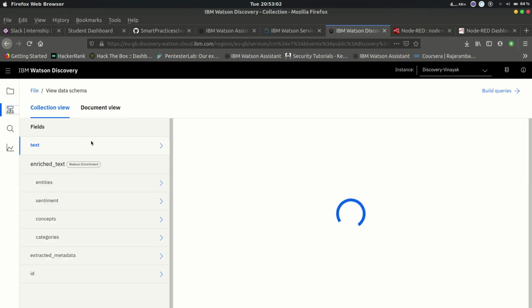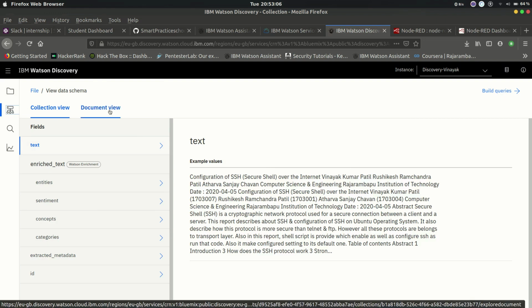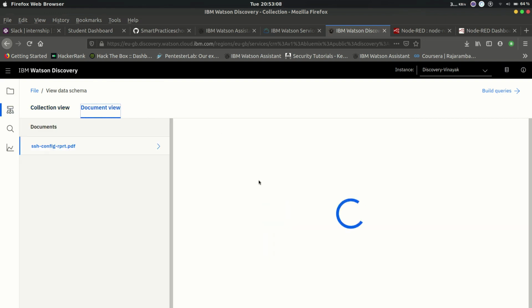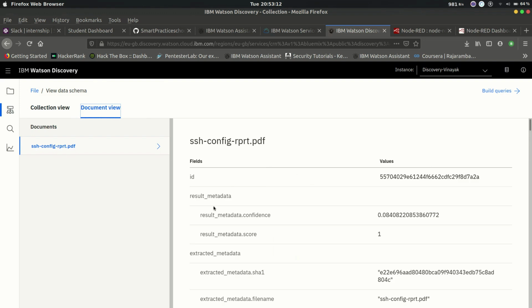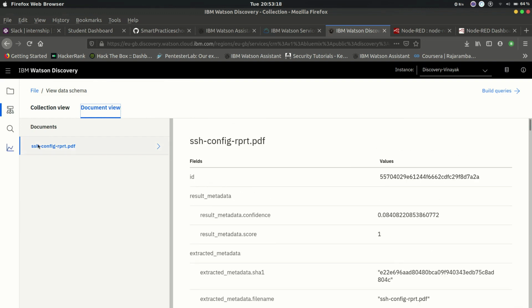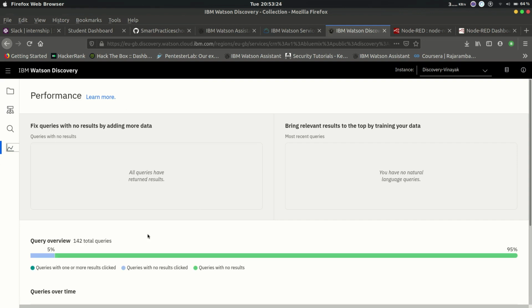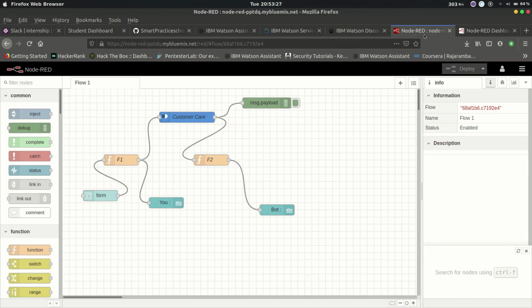Let me go to the schema. Here you can see different fields like text. Let me show the document view, in which you see metadata. This is my SSH report file, and it shows me all the metadata regarding this file. It is an extracted PDF. Here is performance, where you can see queries and the total number of queries in percentage. There is 5%.